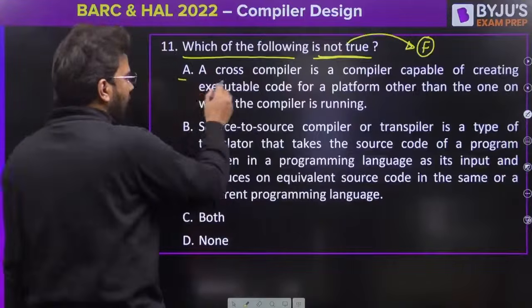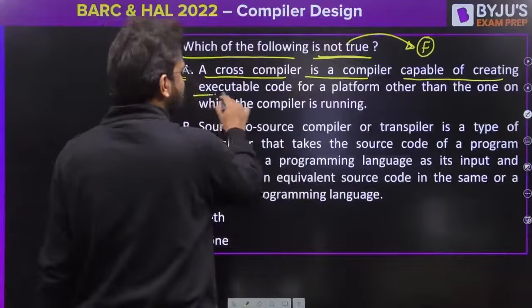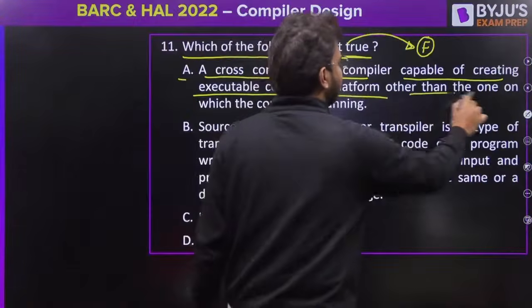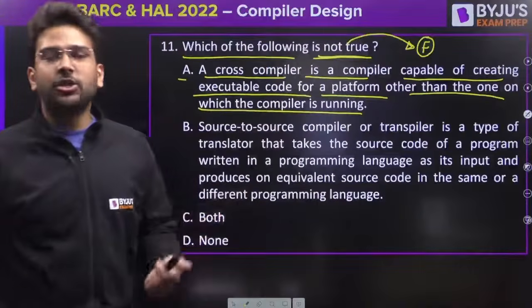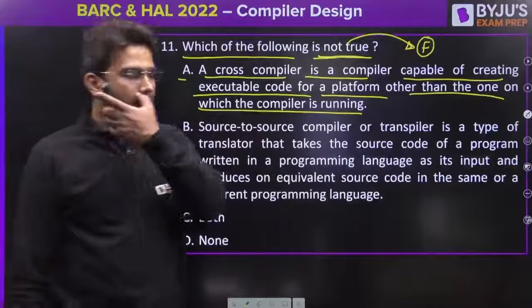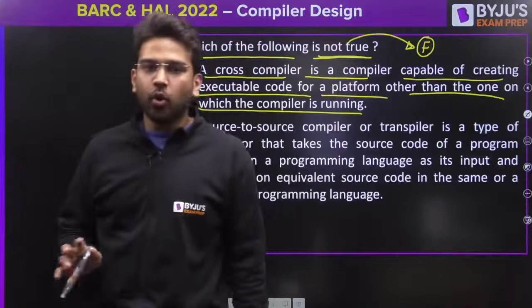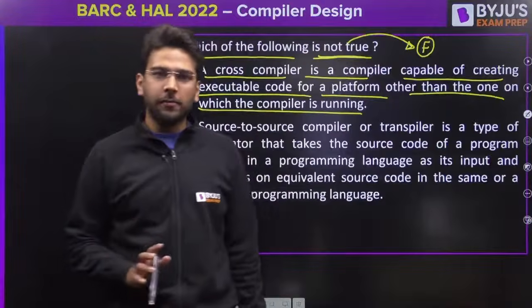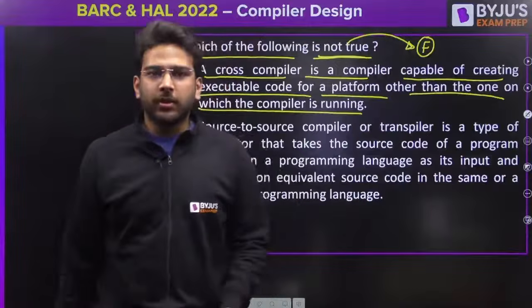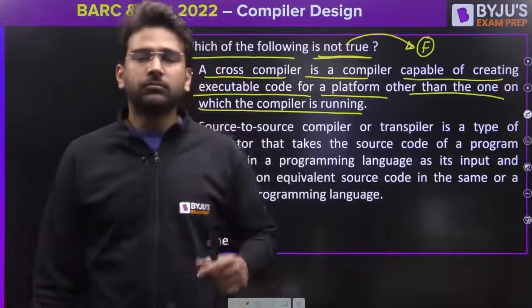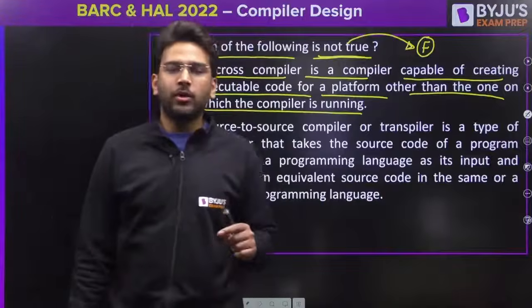Let's read option A. A cross compiler is a compiler capable of creating executable code for a platform other than the one on which the compiler is running. So this is the definition of a cross compiler. Let me give you one example. Suppose you are writing some code for an Android application, but you are writing that code on your Windows system, so you have the compiler there. Now to compile that you need a cross compiler.